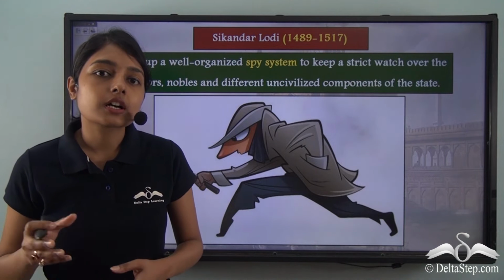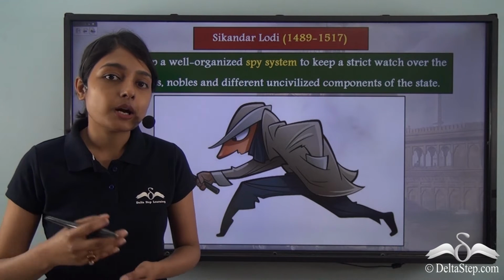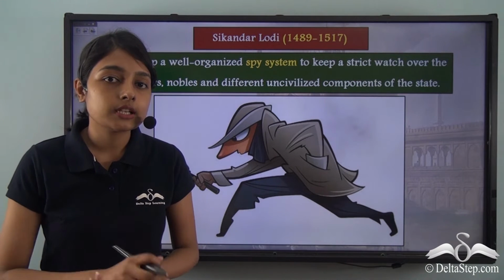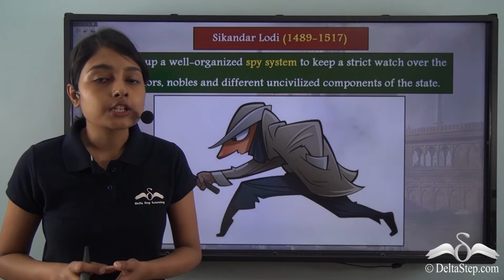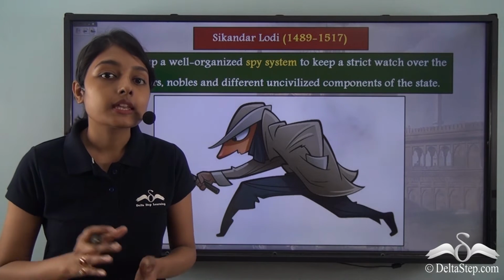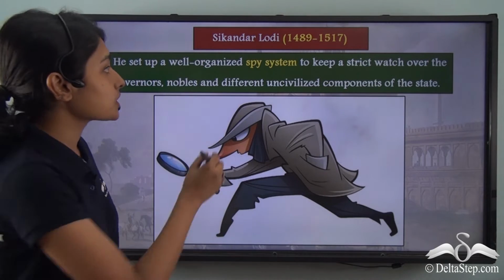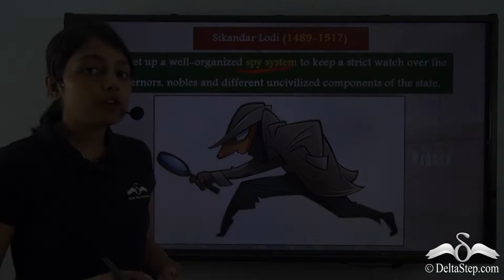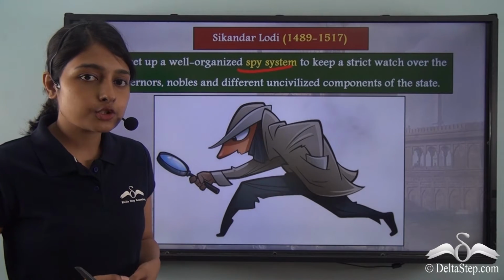Sikandar Lodi was a courageous fighter. He was a powerful sultan, and this we have already learnt. Now, in order to ensure a very smooth functioning of his rule, he established a spy system. What was this spy system intended to do?